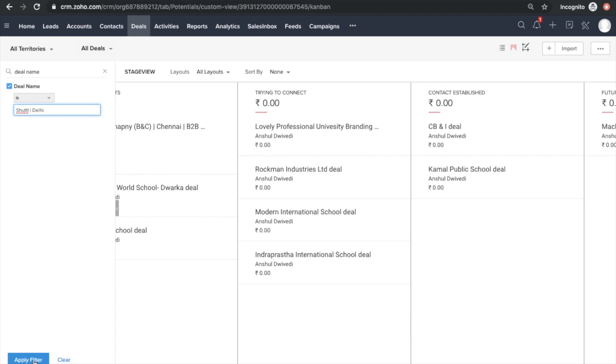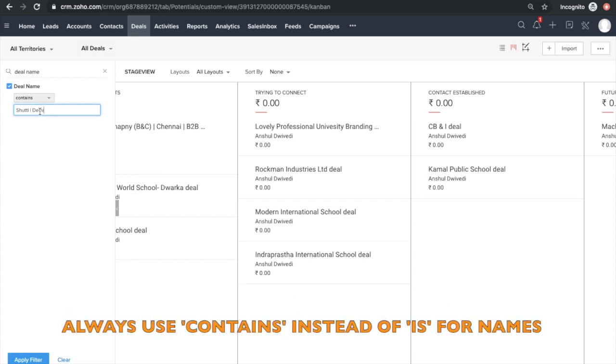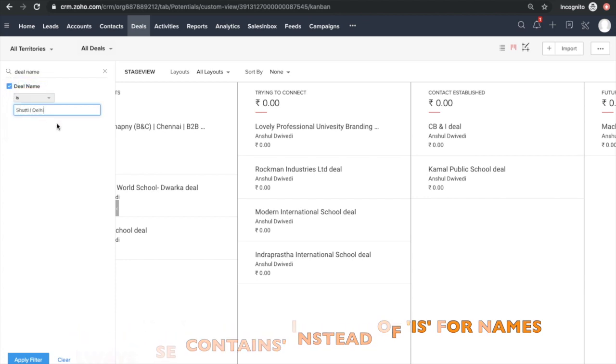before I hit the apply filter tab, let me suggest you that always use contains for any of the name. It could be deal name, company name, account name. The reason being, because when I select is, it simply gives me the exact value. What does that mean?